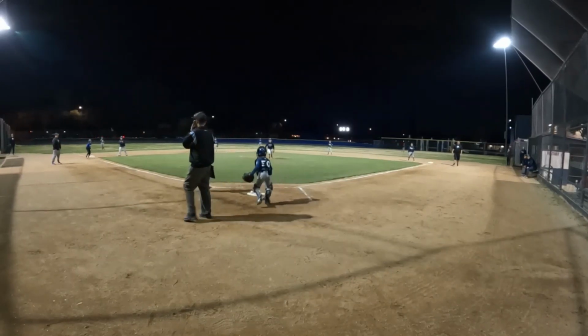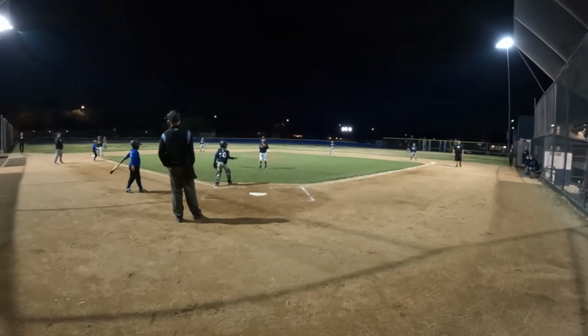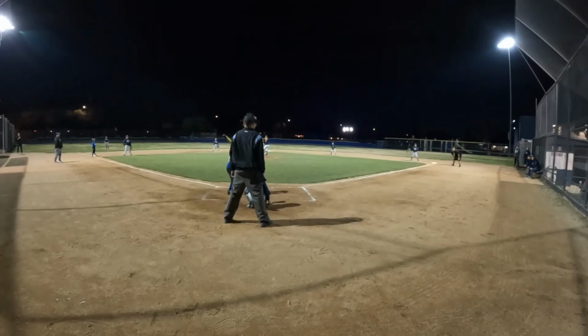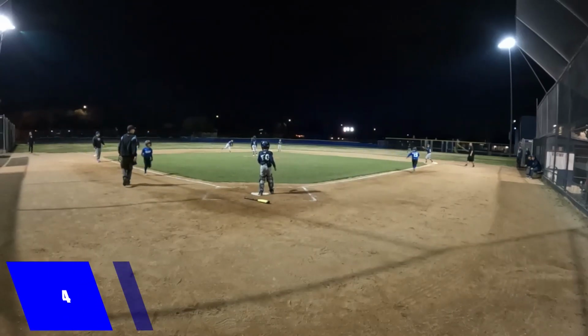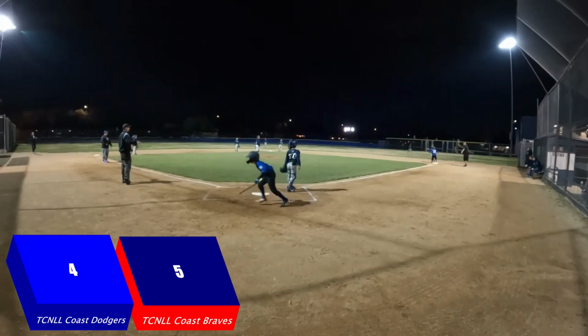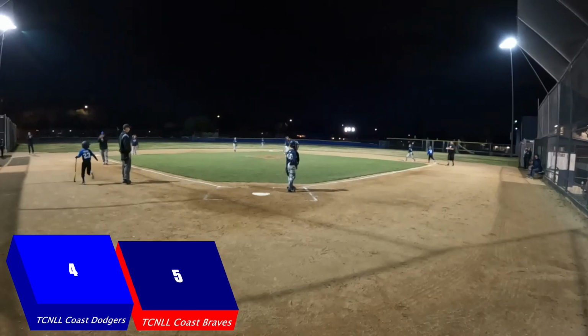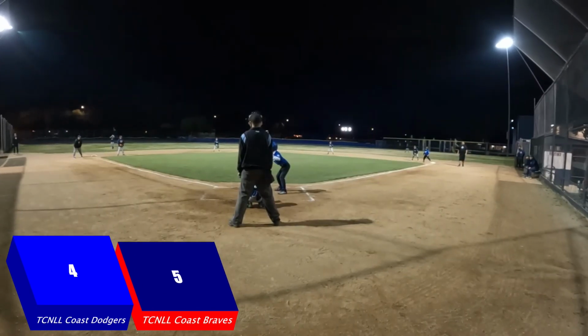Here's the next pitch to Oliver. Bounce. Speed does a good job keeping it in front. Here's the pitch. Ground it to short. Shortstop picks it up. Throws off the base. Bad throw. 5-4 Braves now.